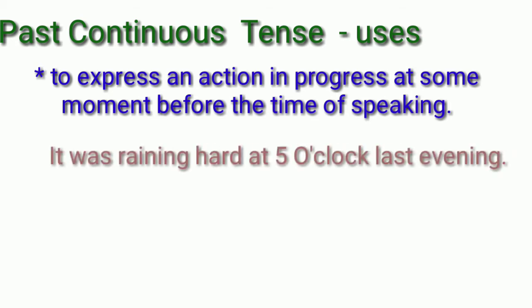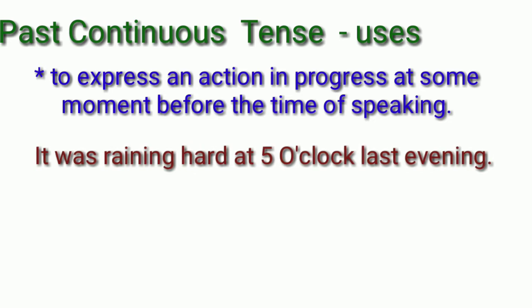Example, it was raining hard at 5 o'clock last evening. That means the action was in progress, continuing at some past moment. Okay, now at present it is over, finished. For saying these kinds of sentences, we can use past continuous tense.